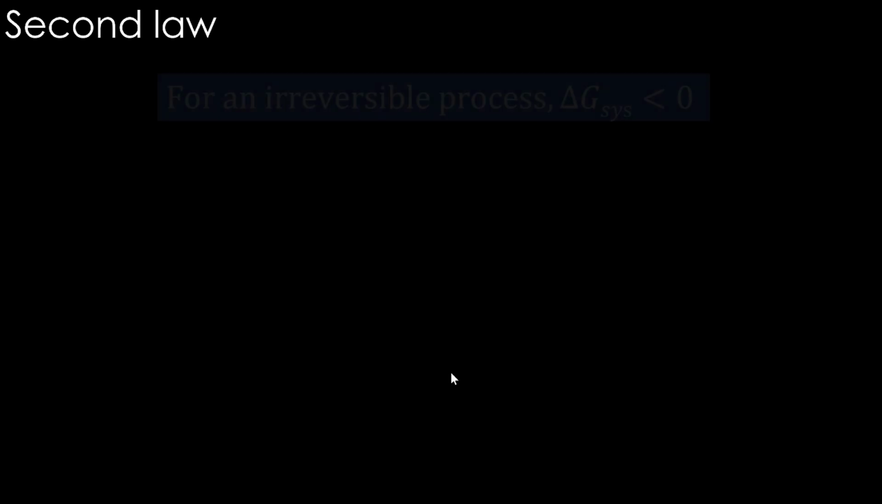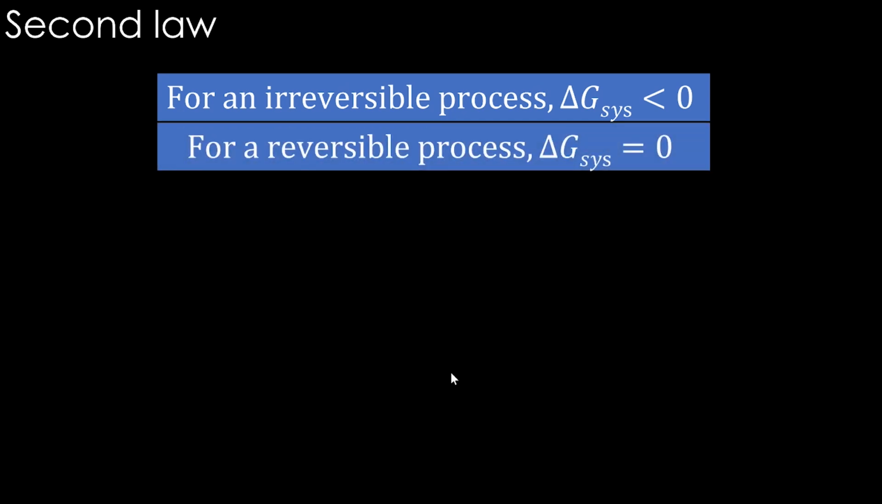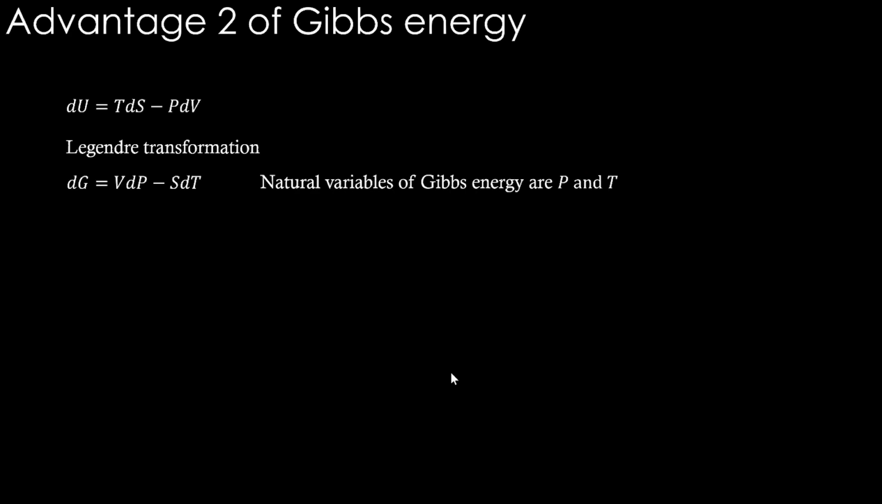So now, based on this dG, if we write the second law, for an irreversible process del G system is less than 0. For a reversible process it will be equal to 0. For any process we can write del G system is less than or equal to 0. So this is the biggest advantage of Gibbs energy. The second advantage of Gibbs energy is something that we have already seen. The natural variables of Gibbs energy are P and T, which are easy to measure and control, so that we can track what happens in the system.